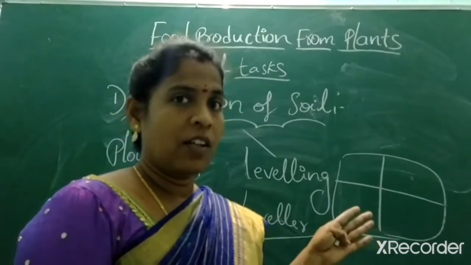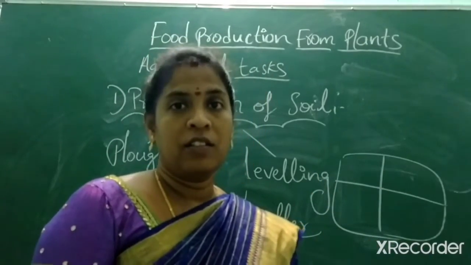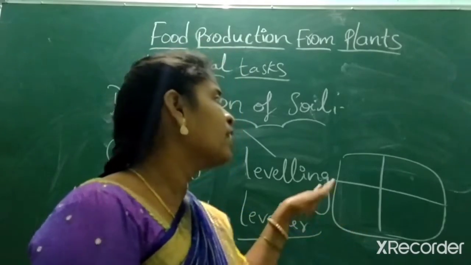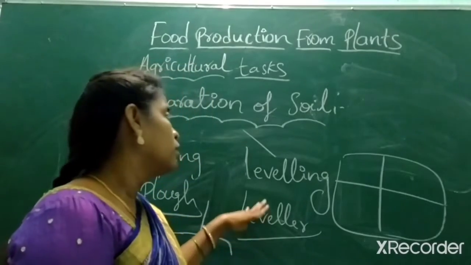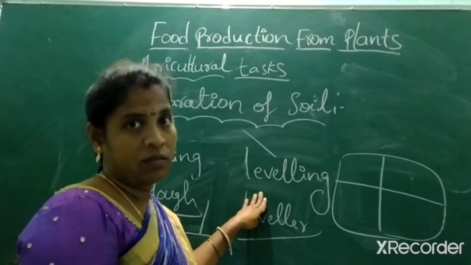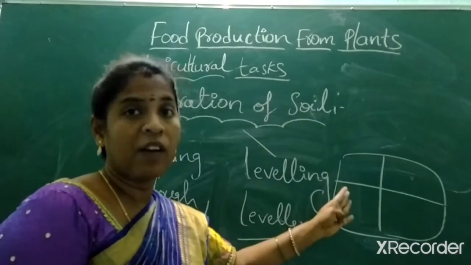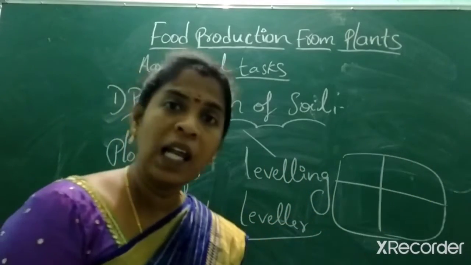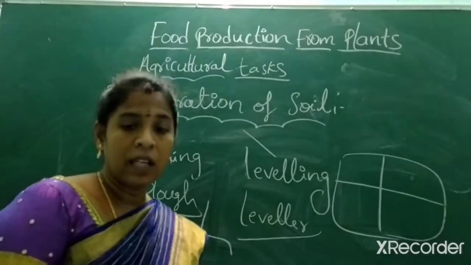Each and every muddy should be at equal height for all plants to grow. Is it clear? So make it equal. Who will help? The leveler helps, so leveling is required, for breaking down lumps of soil and also to make the soil level. Is it clear? So this is about plowing and leveling.